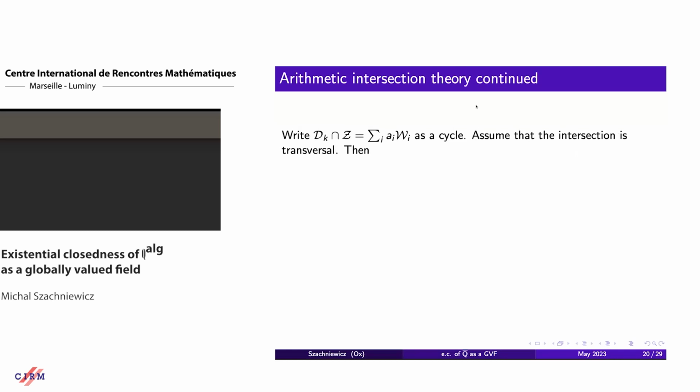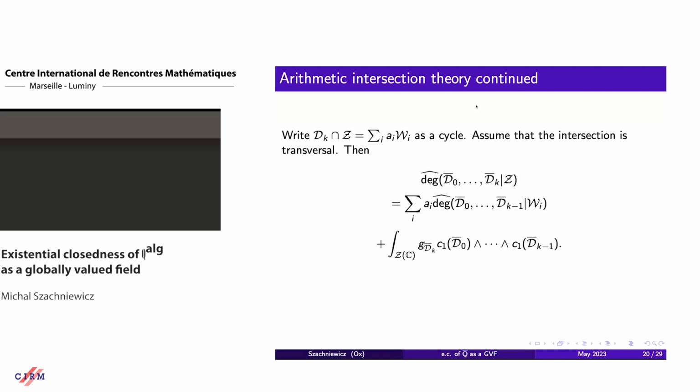To look at this inductive definition, we take the last adelic divisor and intersect it with the subvariety. Then, at least in the transversal case, we can decompose it as a sum of varieties of one dimension less, together with some weights.